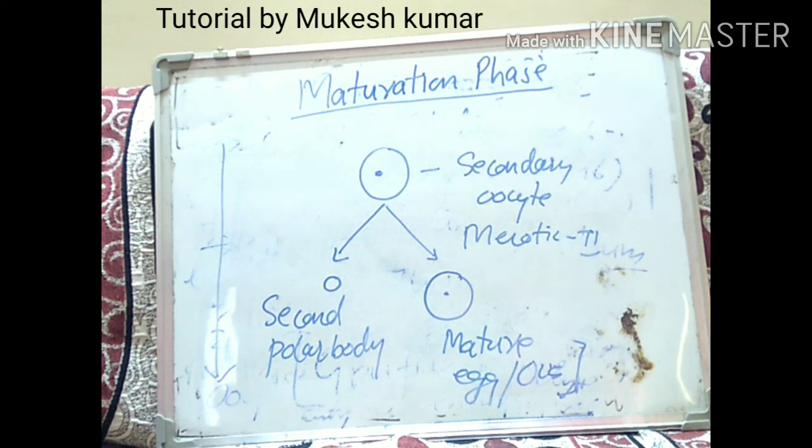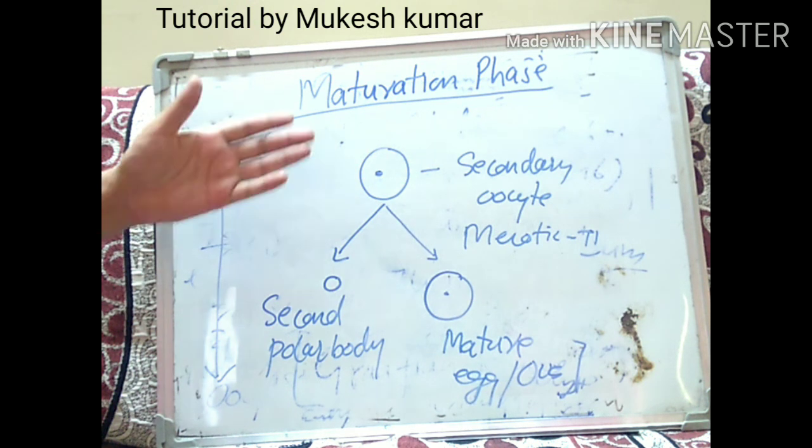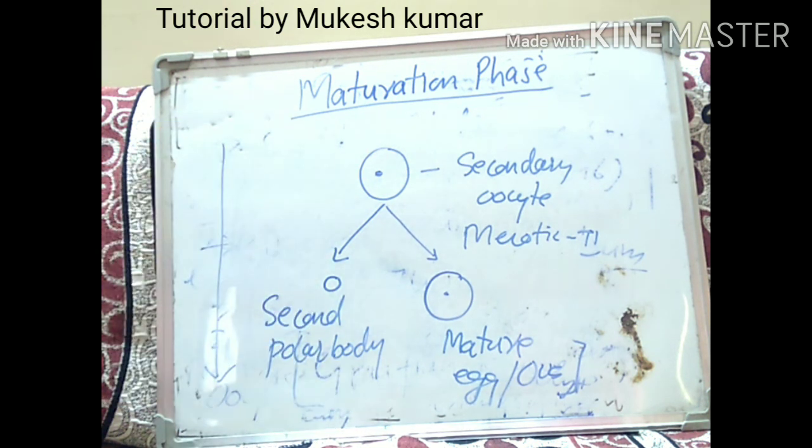In the multiplication phase, we said that the primary oocytes will multiply. In the growth phase, there will be formation of the primary follicle and the secondary follicle. In the maturation phase, the secondary follicle will change into a tertiary follicle and then the Graafian follicle, and meiosis will take place. At the end of this phase, the haploid egg, ootid or ova will be produced. So this is all about oogenesis.